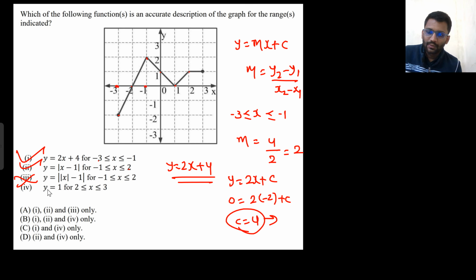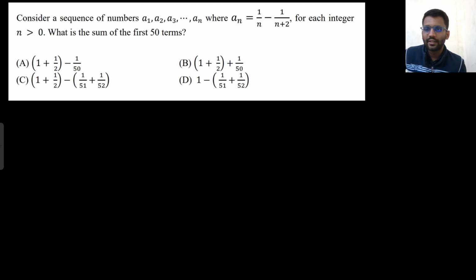Let's check for the fourth equation. y equals 1 for x from 2 to 3. So for x from 2 to 3, y is always 1. So this is also correct. So 1, 2 and 4 are correct. So the answer is B. So that's how you will do it in the exam. You will not write down the equations. Okay, well and good. Let's move on to the next problem.